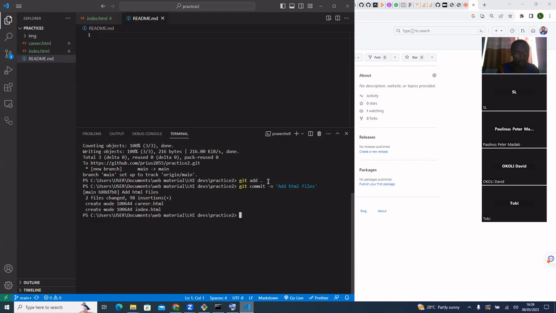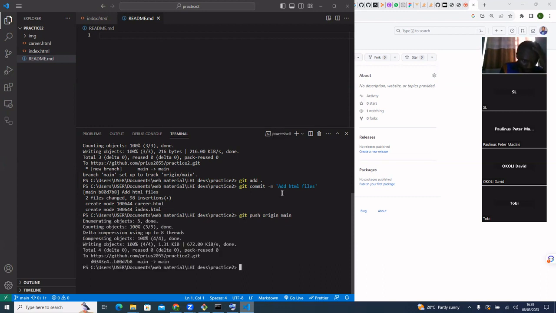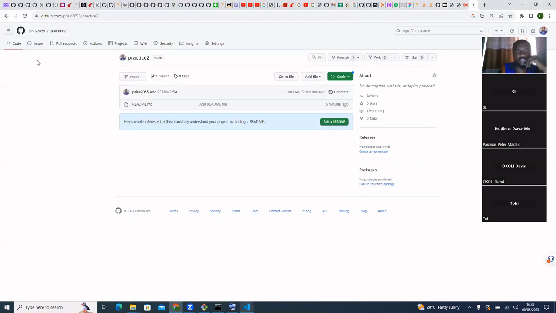Git push origin main. Okay, so they've been pushed. So I now have them here. If I refresh origin, these are my folders. So you can see how it works after creating it on my local machine.